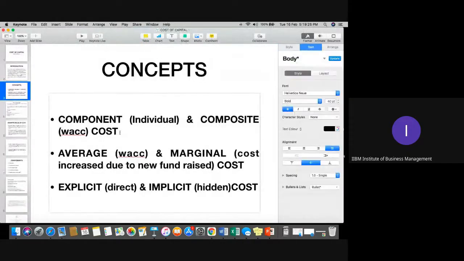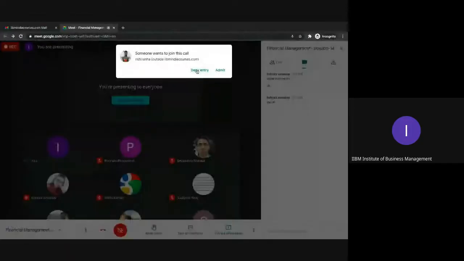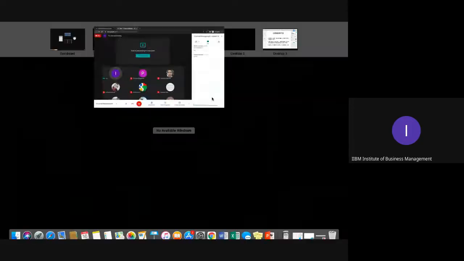So whenever we are assessing only a single source of cost of capital, that is called the individual component, the first part. Composite means whenever we are taking an average of all the different options of capital for the company, and on an average basis, what is the cost being incurred by the organization? Is it clear, please, everyone? The first point, individual and composite.